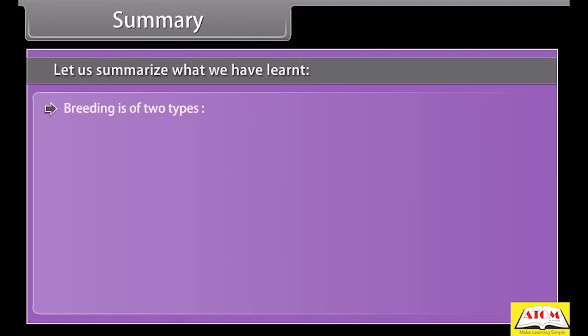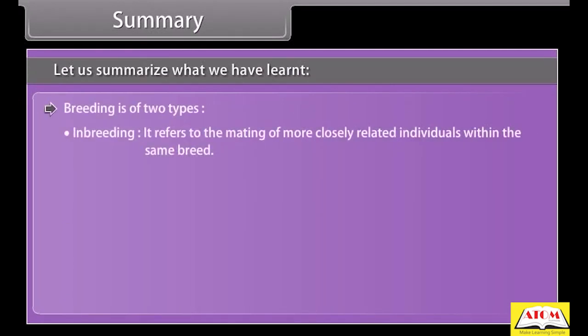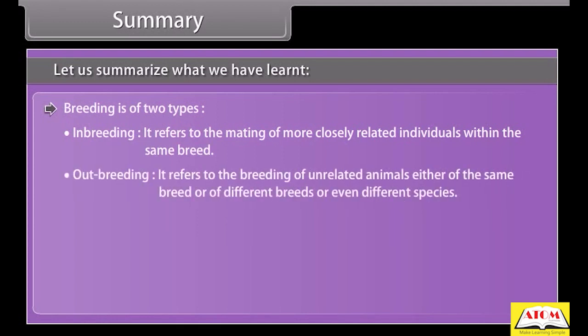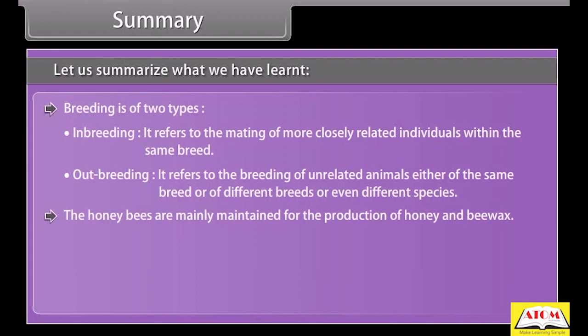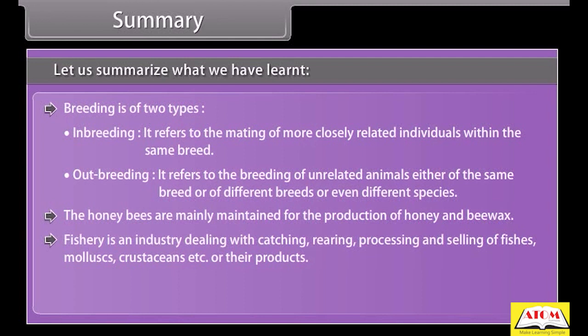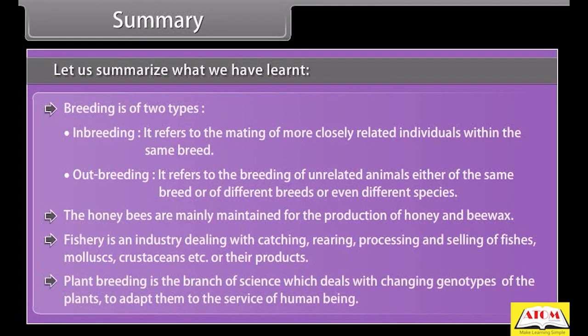Breeding is of two types. Inbreeding. It refers to the mating of more closely related individuals within the same breed. Outbreeding. It refers to the breeding of unrelated animals, either of the same breed or of different breeds or even different species. The honeybees are mainly maintained for the production of honey and beeswax. Fishery is an industry dealing with catching, rearing, processing and selling of fishes, mollusks, crustaceans, etc. or their products. Plant breeding is the branch of science which deals with changing genotypes of the plants to adapt them to the service of human beings.